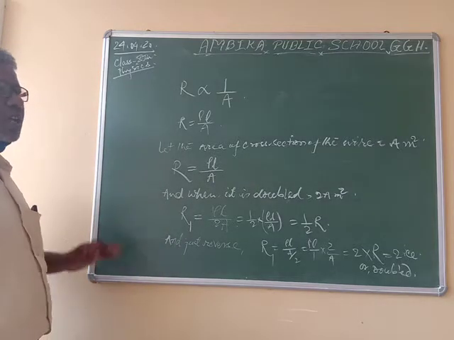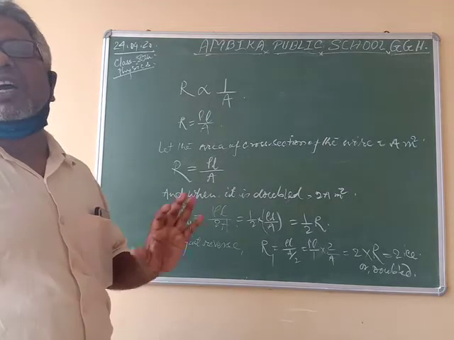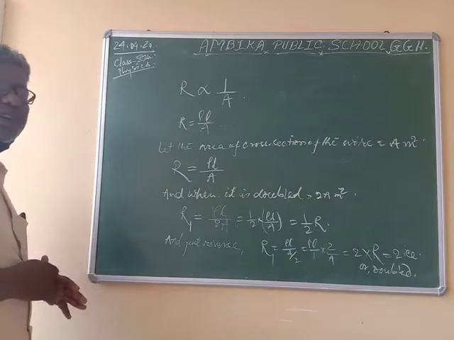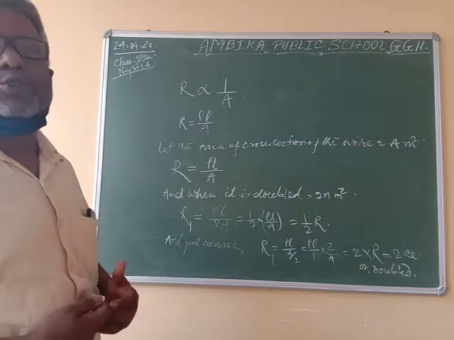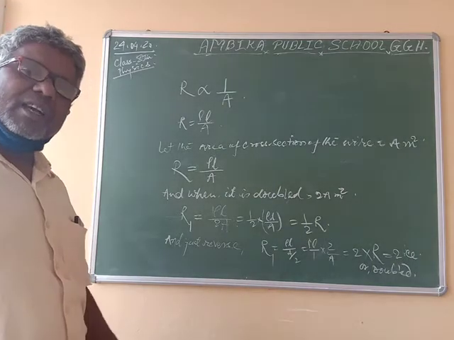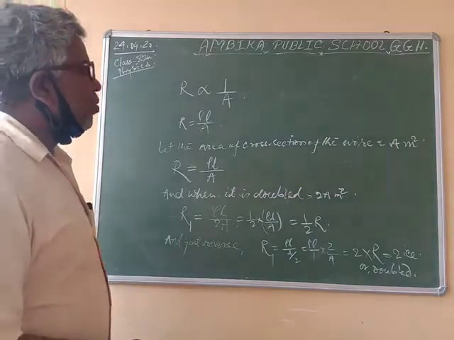Series connection, an end-to-end connection, is called a series connection, and when many resistances are joined together between two points, it is called the parallel combination. And I have already taught you this in class.